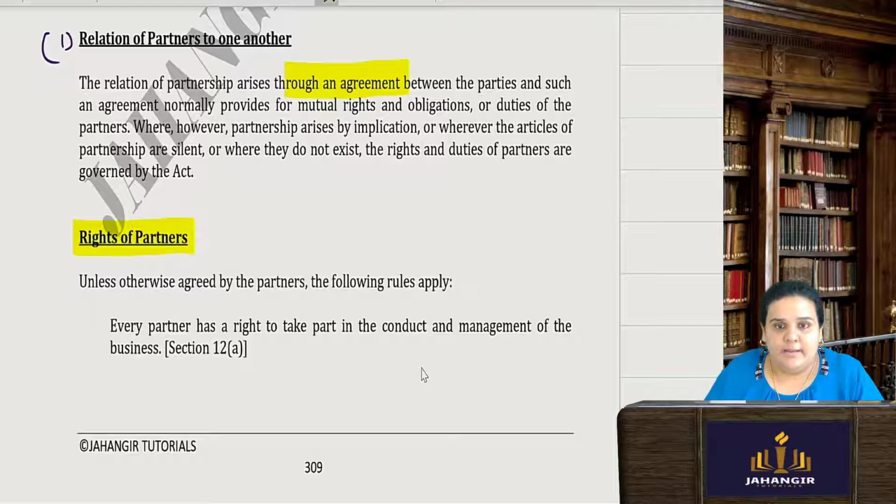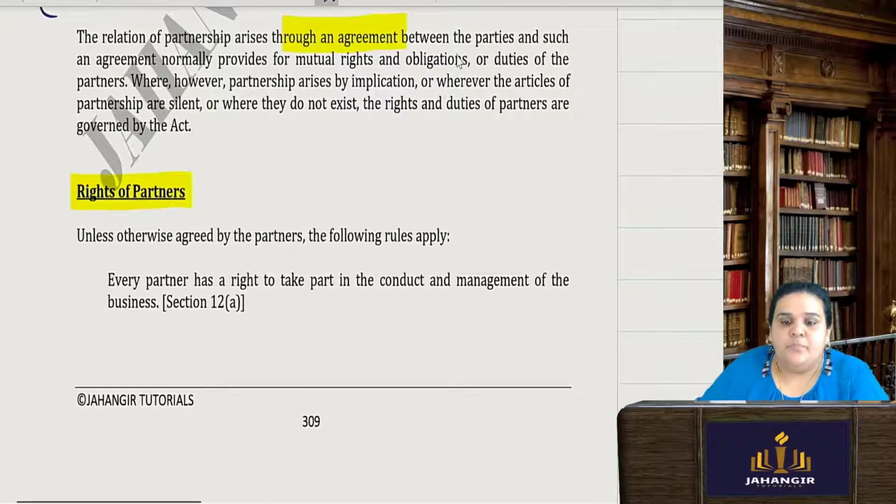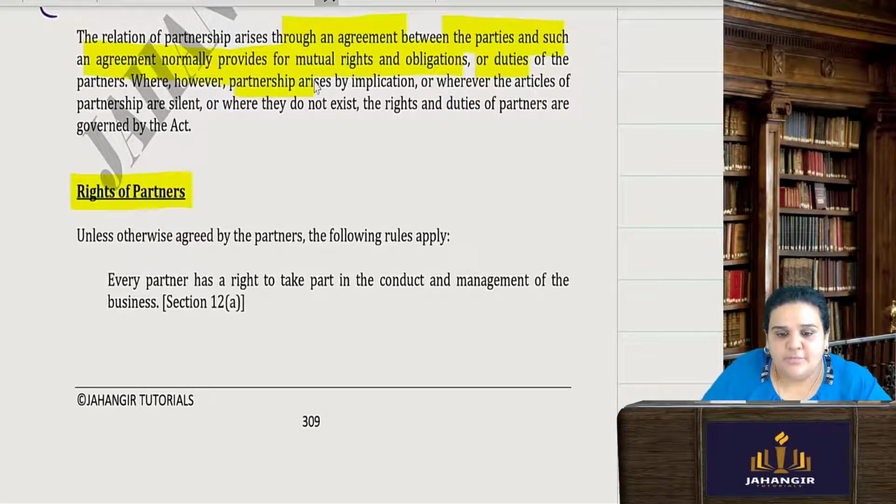Okay, it can just not happen randomly, without any agreement existing. So here, a partnership arises through an agreement between the parties, and such an agreement normally provides for all the mutual rights and obligations. Obligations is nothing but duties. Where, however, a partnership arises by implication, or wherever the articles of the partnership are silent or do not exist itself, then the rights and duties of the partners are governed by the Act.